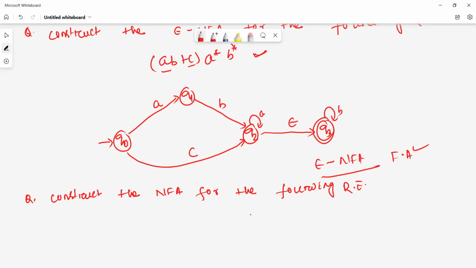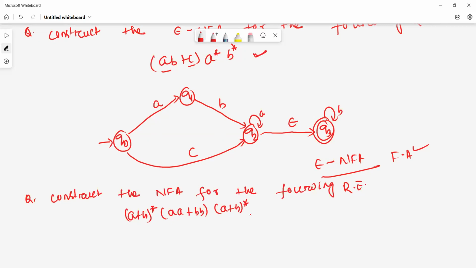The regular expression is, suppose, A plus B whole star, A plus BB, then A plus B whole star, then A plus B whole star.